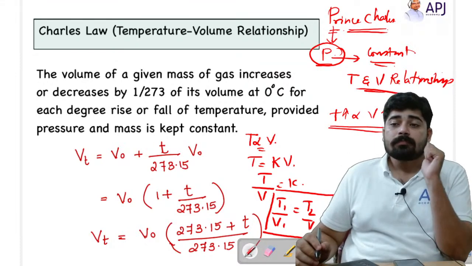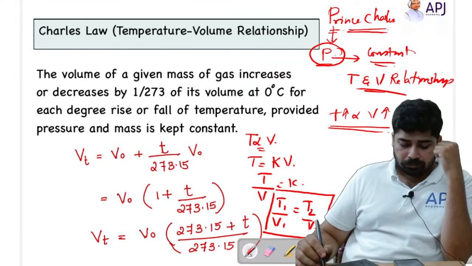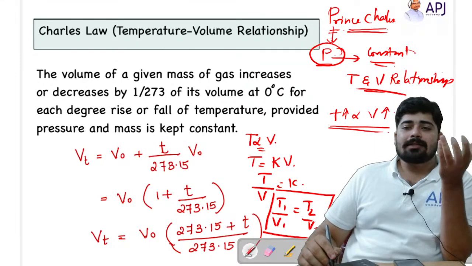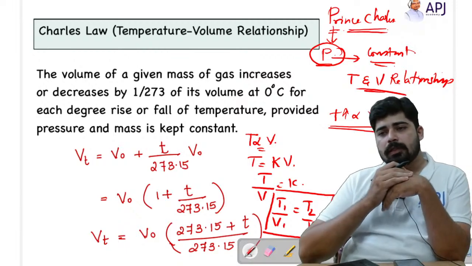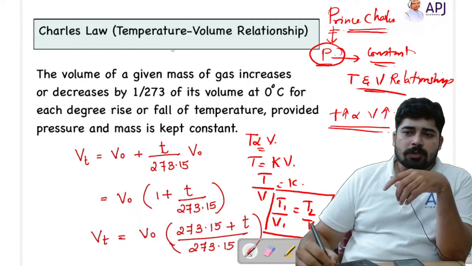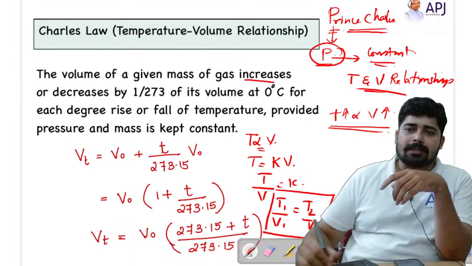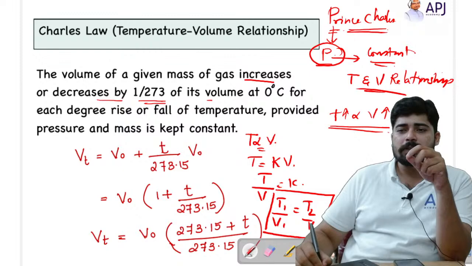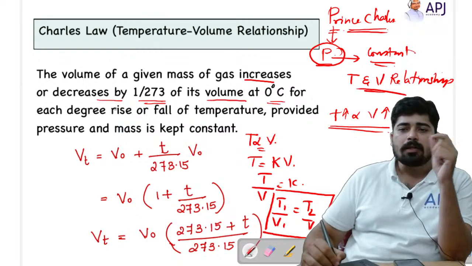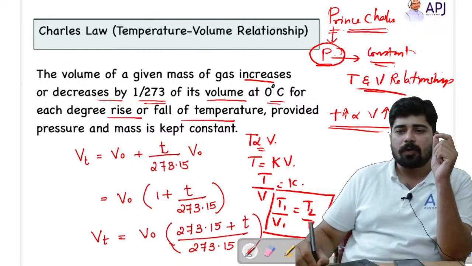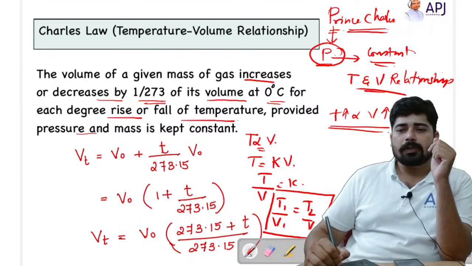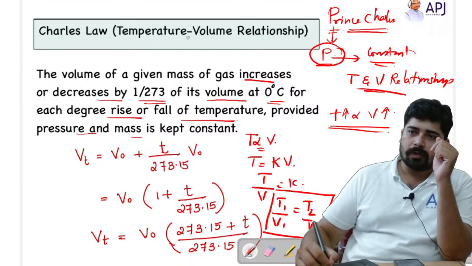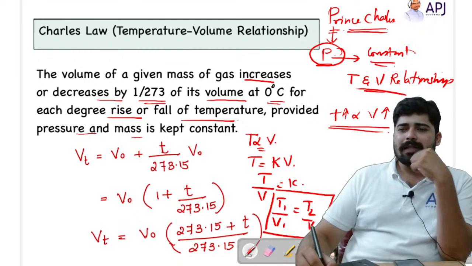Okay. Now coming back to Charles' law. What Charles is telling is that the volume of a given mass of a gas increases or decreases by 1 by 273rd of its volume at 0 degrees Celsius for each degree rise or fall of temperature, provided pressure and mass are kept constant. What does that mean?